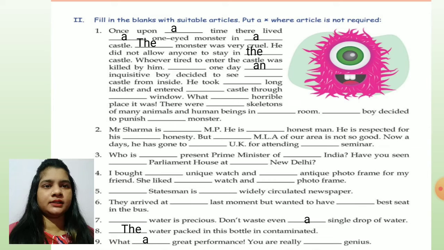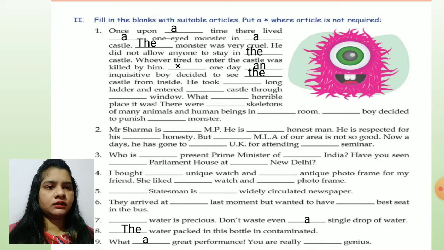Whoever tried to enter the castle was killed by him. Children, before "one day" we don't write anything here. Okay, so cross it. An inquisitive boy, I is giving a vowel sound. So, an inquisitive boy decided to see the castle from inside.